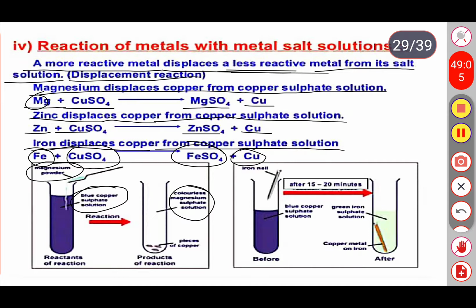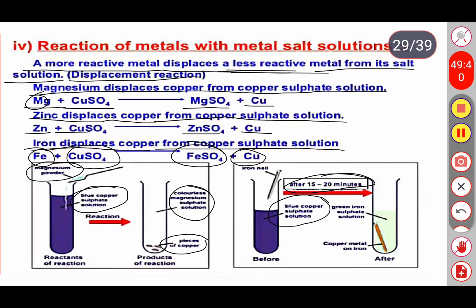After 15 to 20 minutes, the blue copper sulfate solution turns, and the iron nail is coated with a brownish color, which indicates the iron is converted to ferric sulfate or iron sulfate.